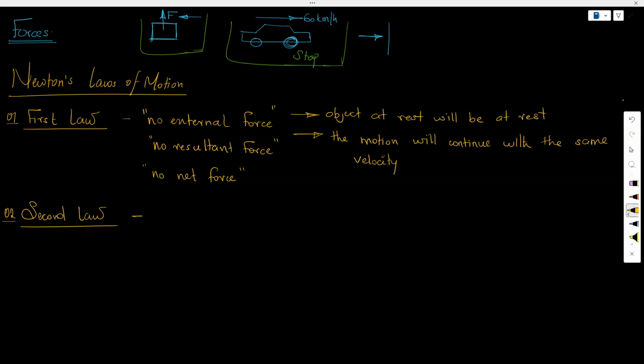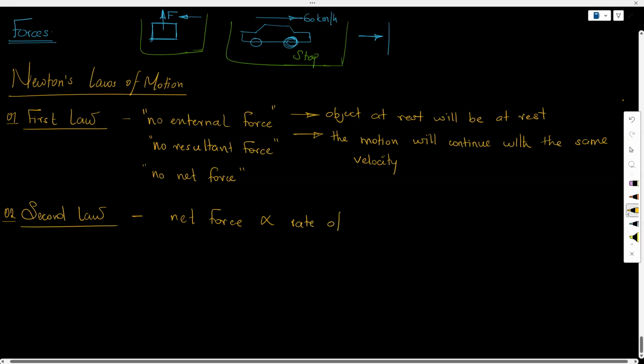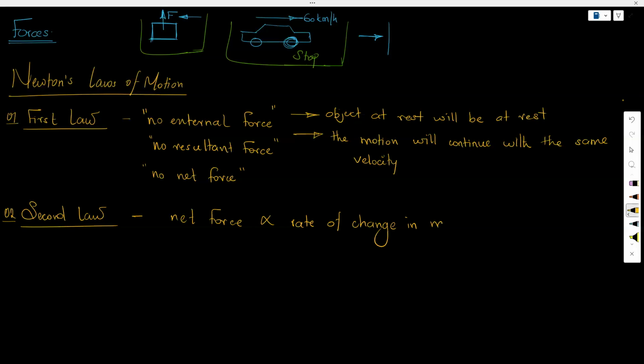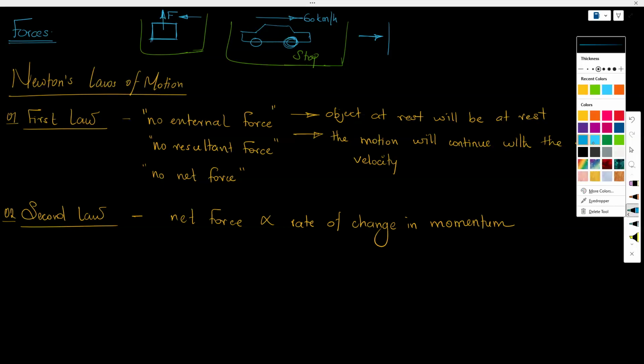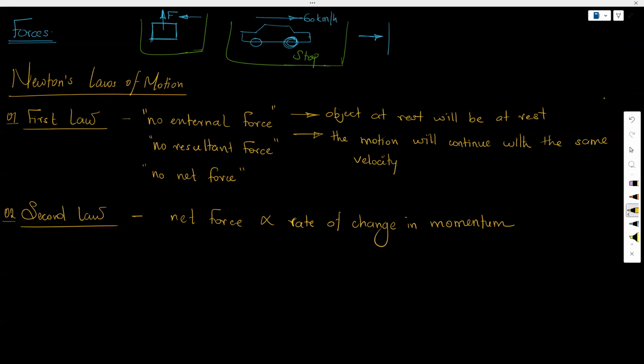The second law says that if there is a net force acting on an object, then that net force is directly proportional to the rate of change in momentum. We know what momentum is, but I will just go over the concept of momentum, and I will tell what the rate of change of momentum is.